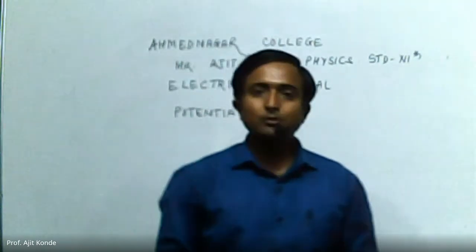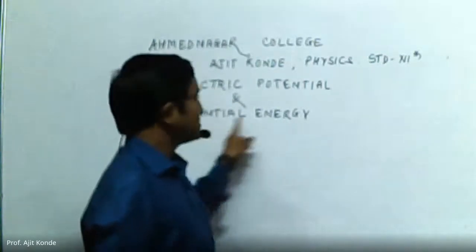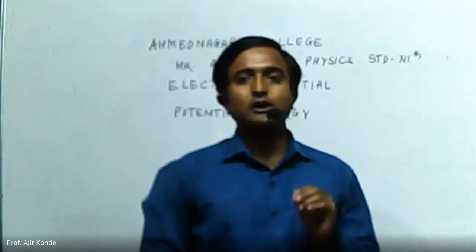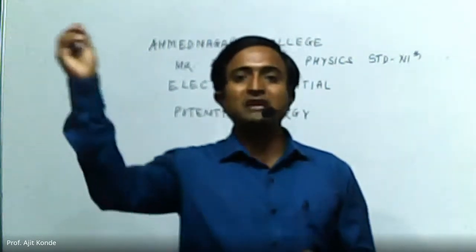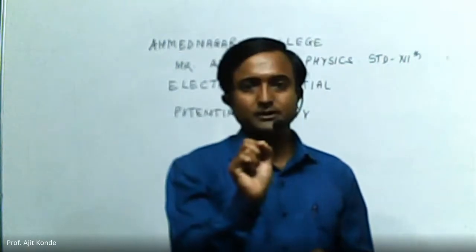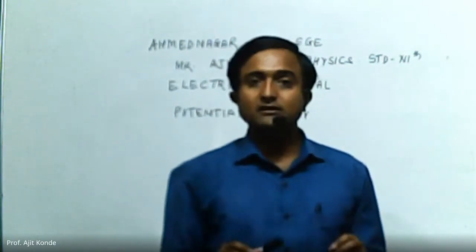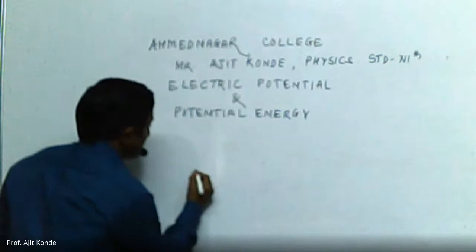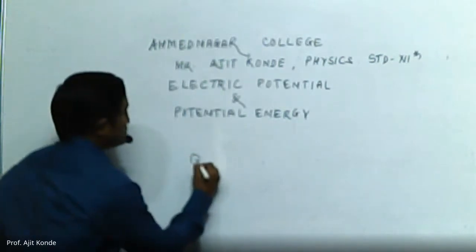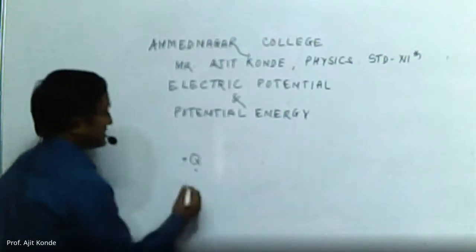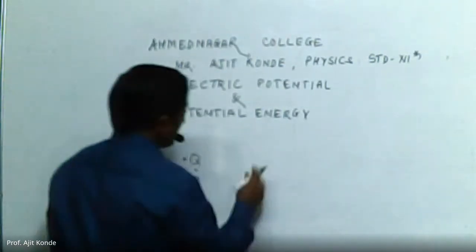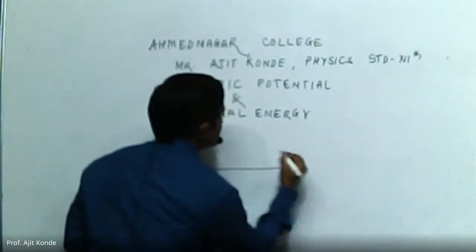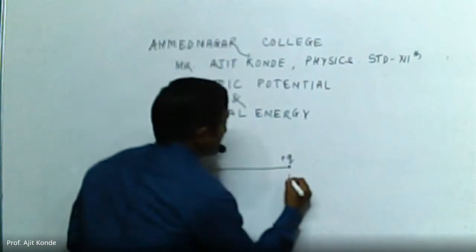Now, what is the appropriate definition of electric potential energy? The amount of work done required to move a charge from infinity to a specific point is basically called electric potential energy. Now we will see this with an example. We have a positive Q charge over here, supposed to be at O. Here we have a second charge, which will be plus q. This point will be B.